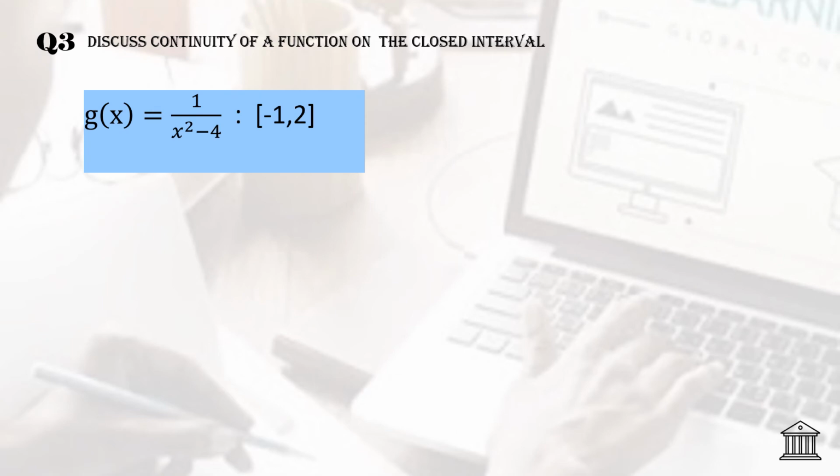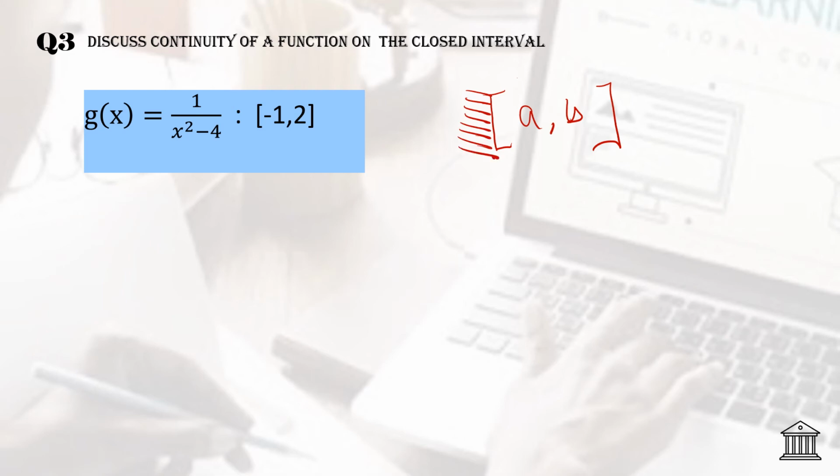Now here you are asked to discuss the continuity of the function on the closed interval. So we know whenever we are asked to read the closed interval from a till b, we have nothing before the a.